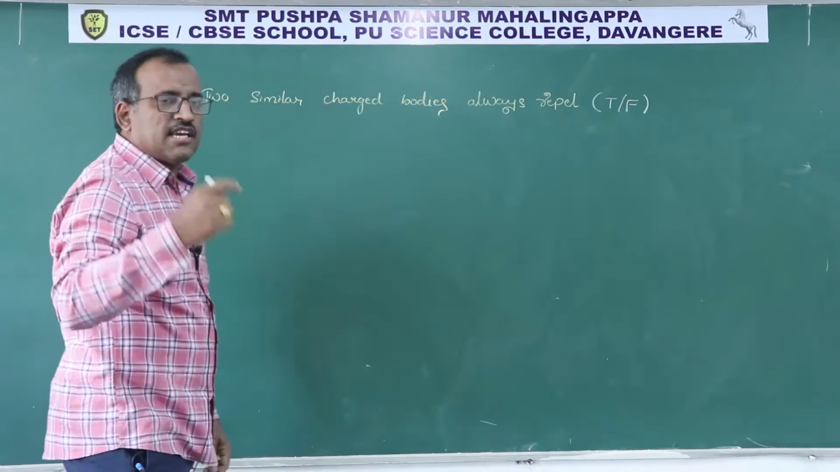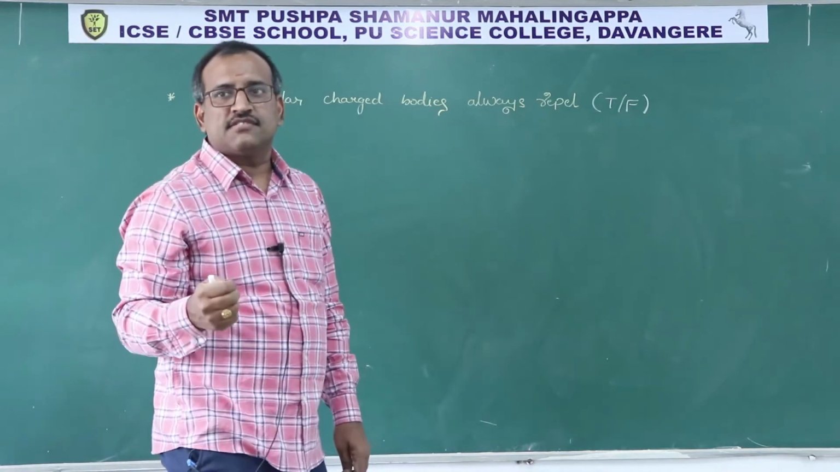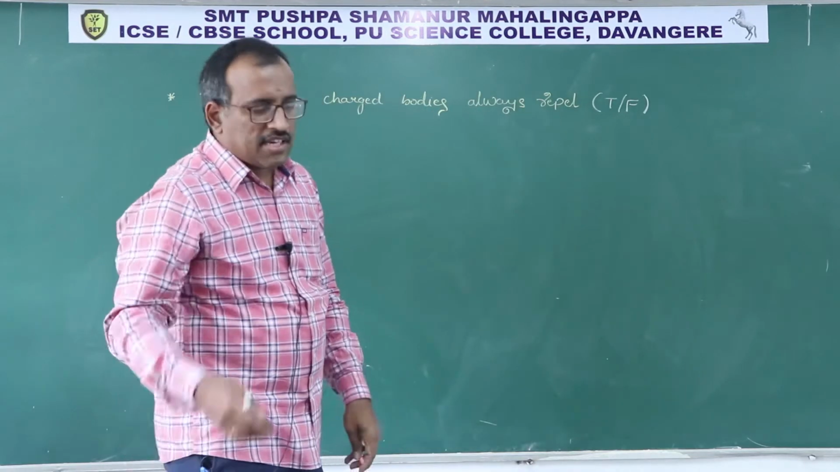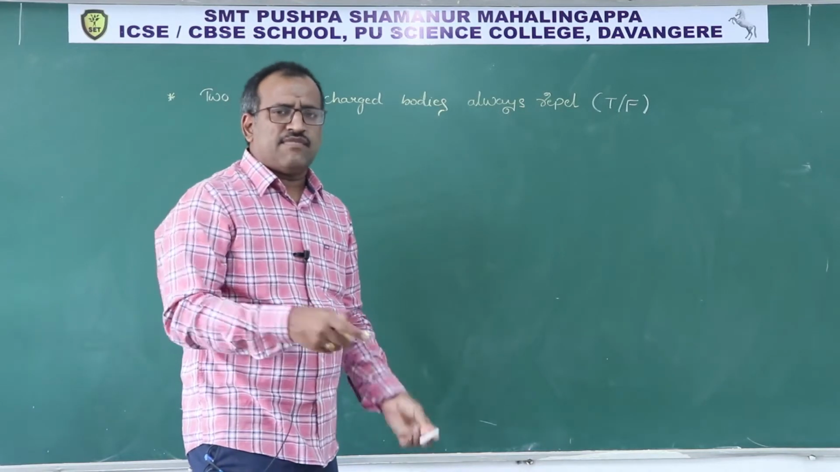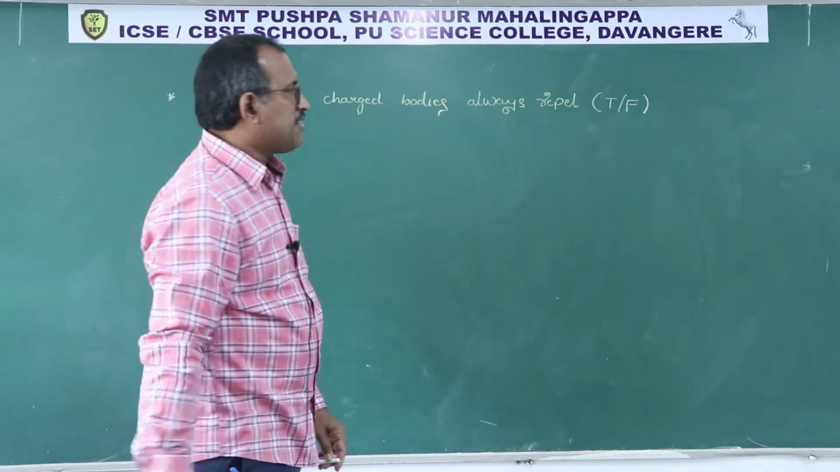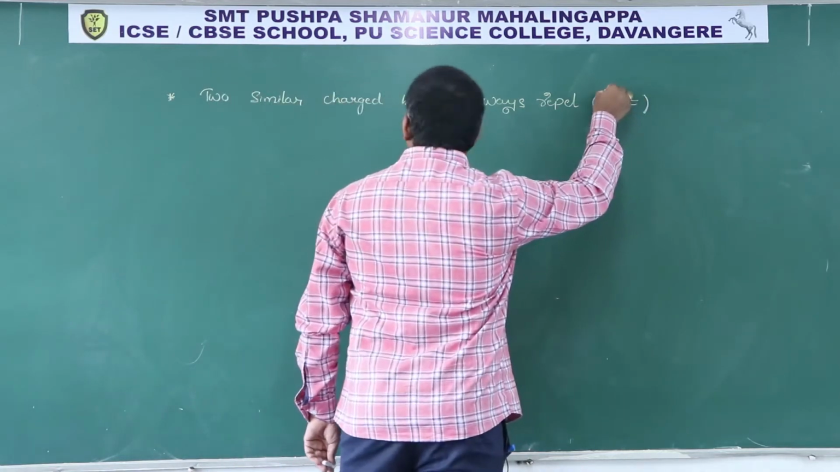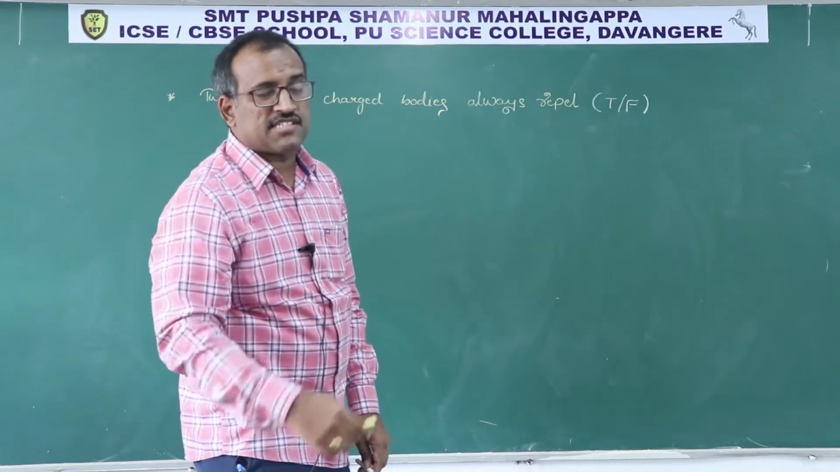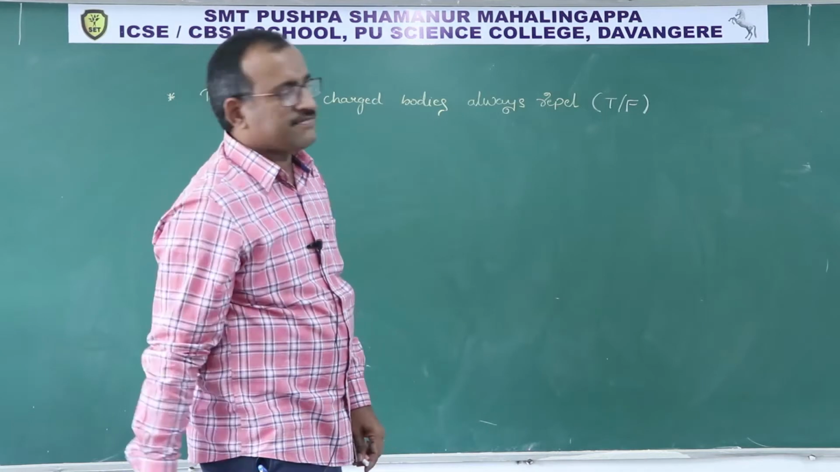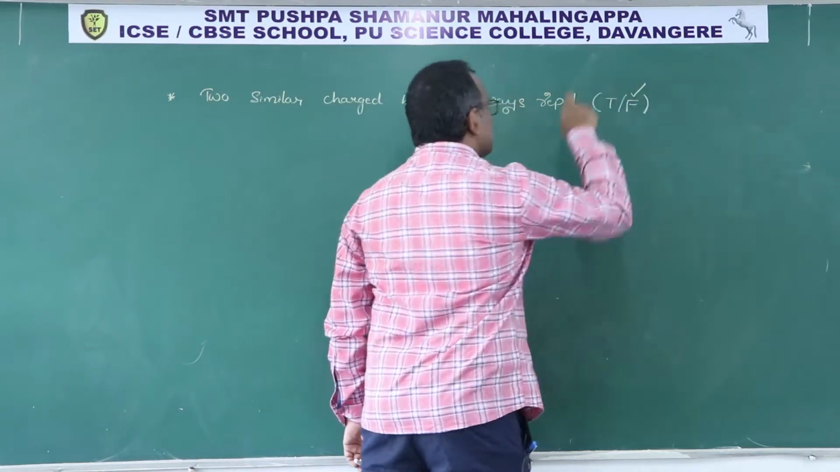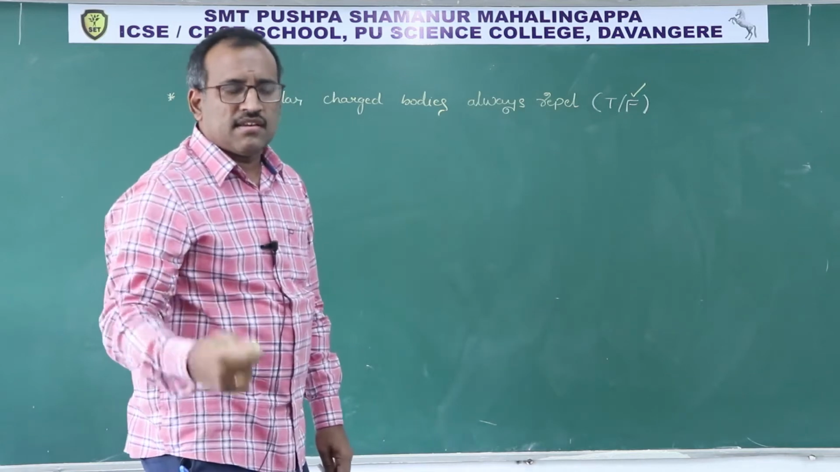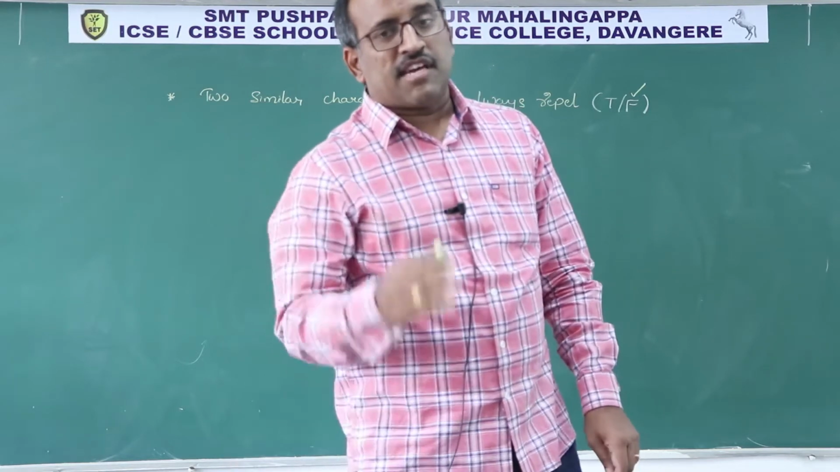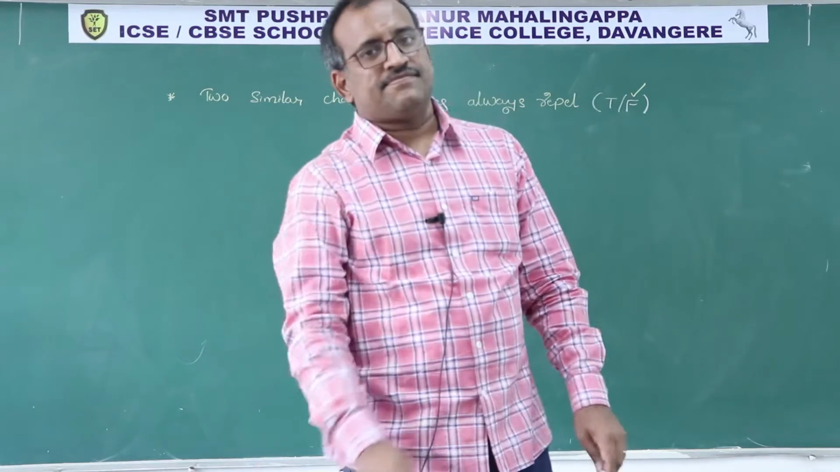Answer quite obviously. Anybody else? Speak out please. Two similar charged bodies always repel. In my whole experience, every student will say obviously the answer is correct, true. But there is a slap on the student's face, the answer is false. Why? As I said, two similar charged bodies will repel, but I didn't say always.